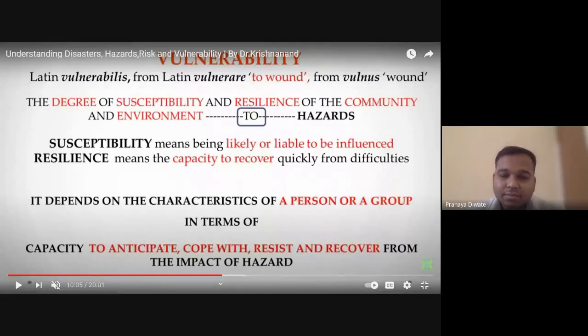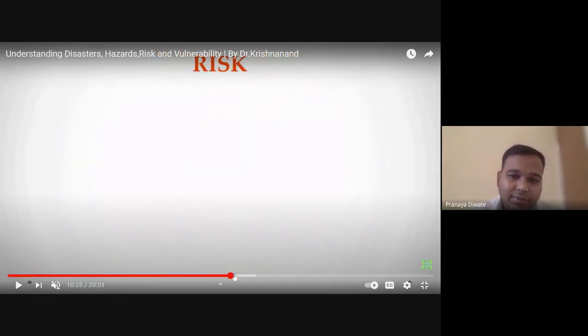Resilience means the capacity to recover quickly. It depends on the characteristics of a person or a group in terms of capacity to anticipate, cope with, resist, and recover. So these are all vulnerability.